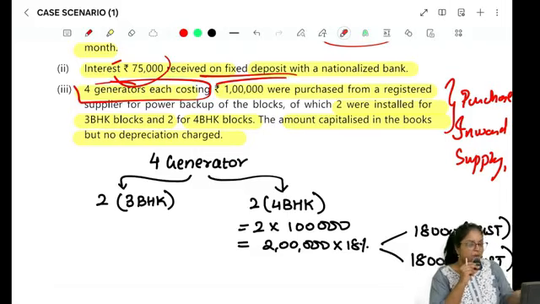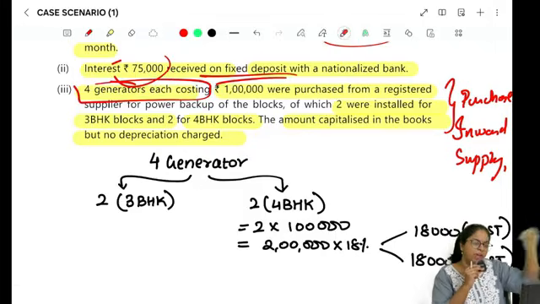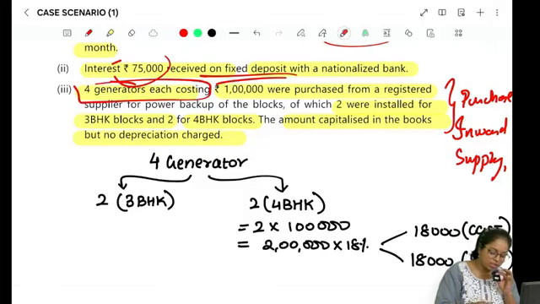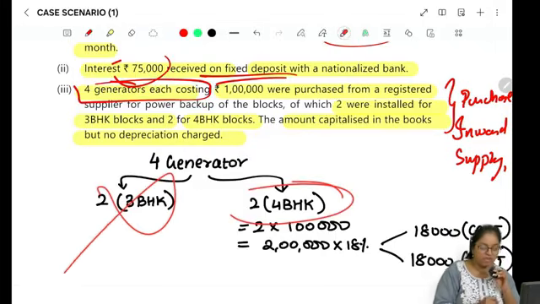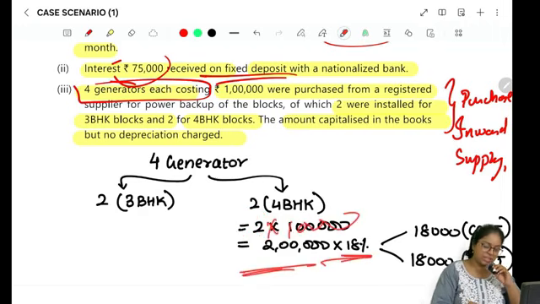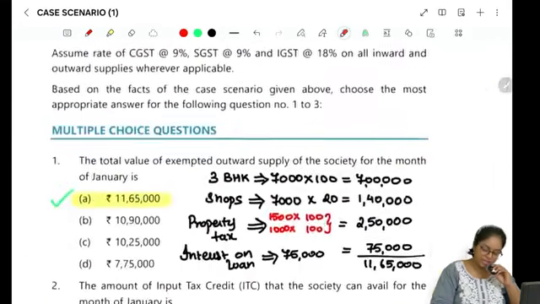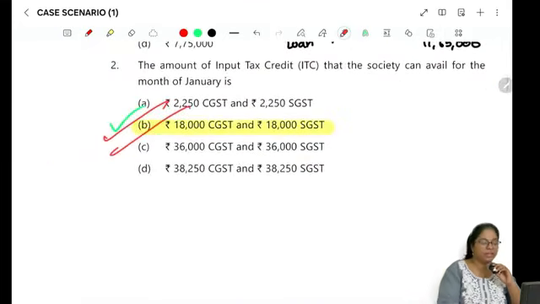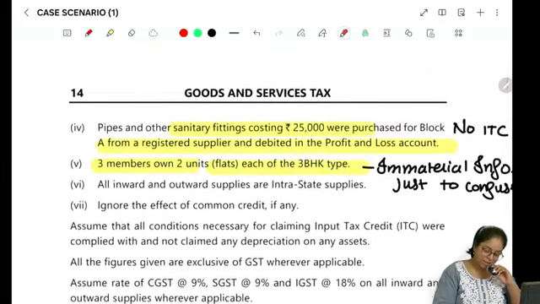Department is telling, I will give you ITC, but you should do some outward supply. Without doing outward supply, how can you ask me for ITC? So on this, there is no ITC. But on this 4 BHK, were we paying GST? The answer is yes, because the value exceeded 7,500. So will ITC be available? Yes. So there are 2 generators. 2 into cost of each generator is 1 lakh. So 2 lakhs total into rate of tax is 18%. So 18,000 each, CGST and SGST. Right, so that is the second part's answer.